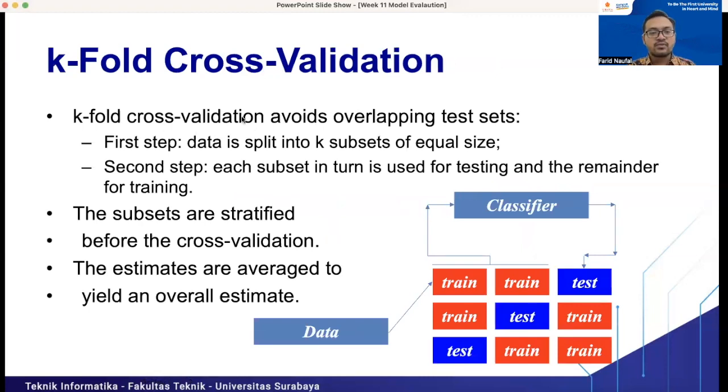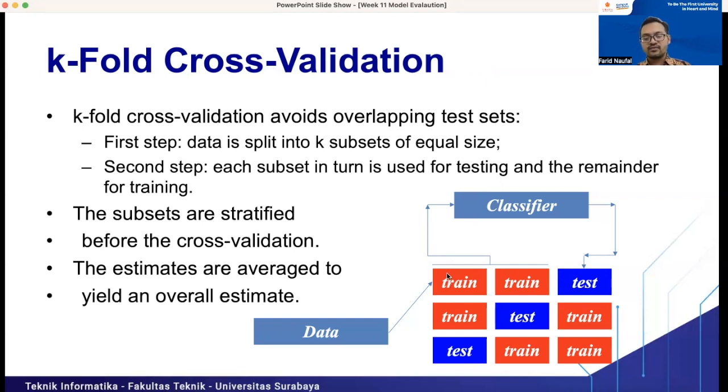Okay, k-fold cross-validation avoids overlapping test sets. The first step is to define the number K, the number of subsets of equal size. For example, we define K equal to 3. So we will split the data into 3 subsets: two training subsets and one test subset.